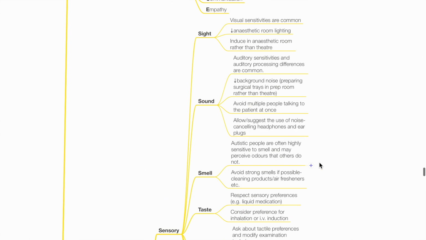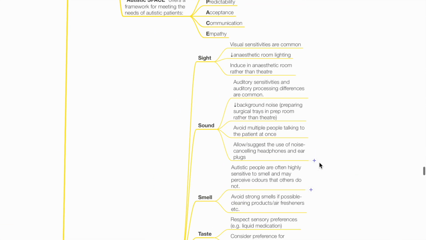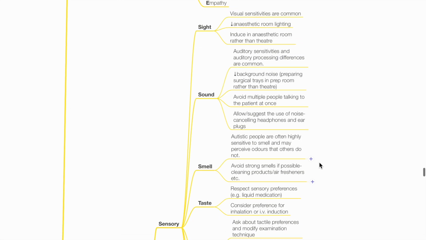This includes sight, sound, smell, taste, touch, temperature, and pain. Sight. Visual sensitivities are common. Reduce anesthetic room lighting and induce in anesthetic room rather than theater. Sound. Auditory sensitivities and auditory processing differences are common. Reduce background noise. Avoid multiple people talking to the patient at once. Allow or suggest the use of noise-cancelling headphones and earplugs.